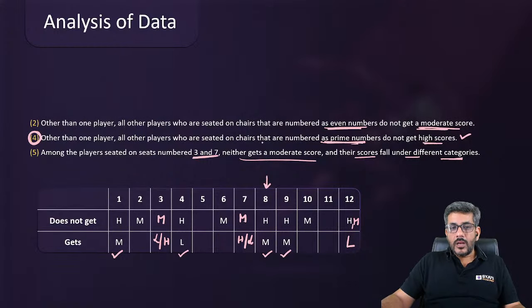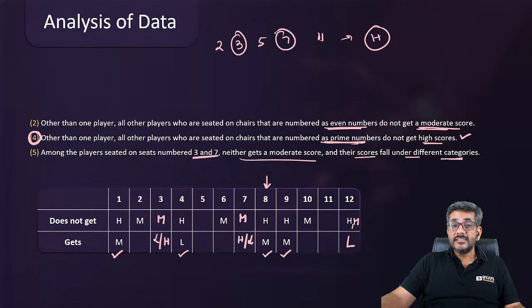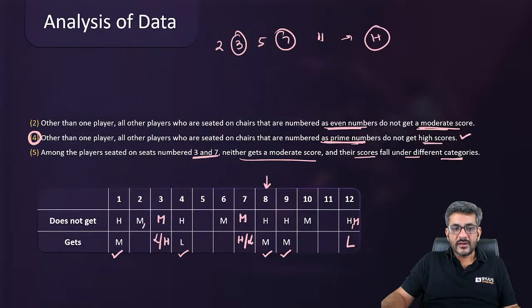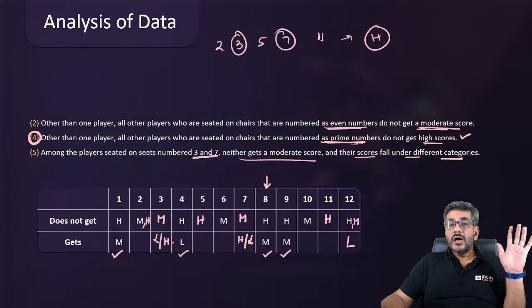Other than one player, all people sitting at prime numbers do not get high scores. So that means out of 2, 3, 5, 7 and 11, only one person is going to get a high score. And that person is out of 3 and 7. देखिए पहले ही बता दिया उसने. Out of 3 and 7, one is definitely going to get a high score. So I can surely say 2, 5, 11, तीनों में से किसी का high score नहीं आएगा. 2, 5 and 11 are not going to get a high score for sure.